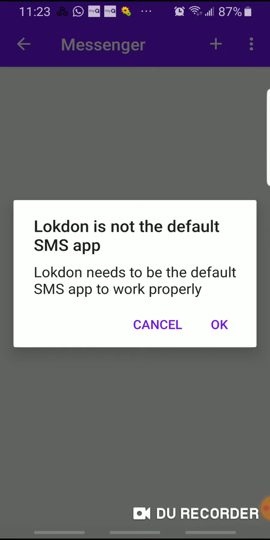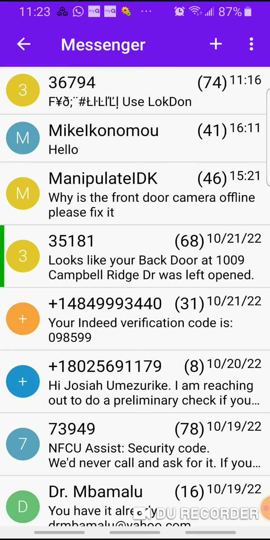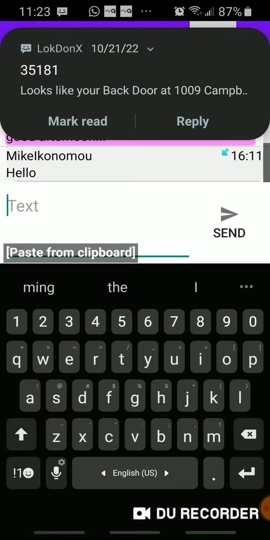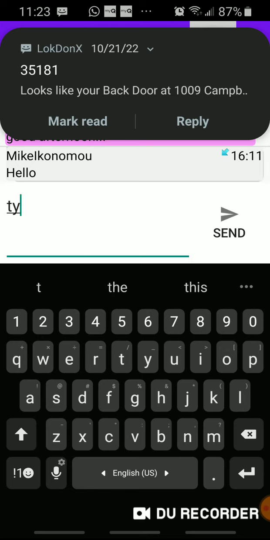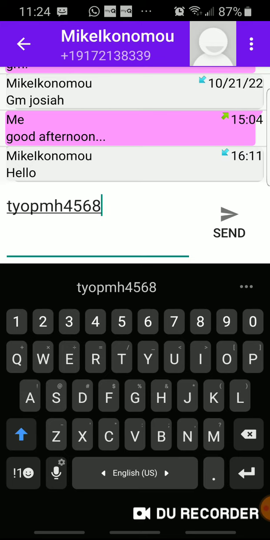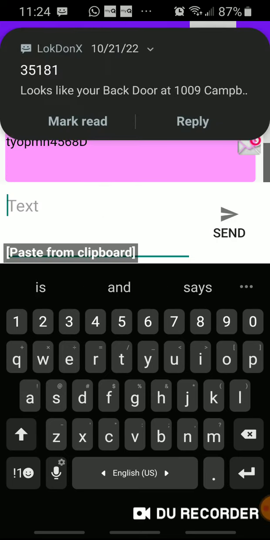Lockdown is not the default SMS app, and it's going to need to be the default SMS app to work properly. If I want to use it, I can say okay, and it is working for me. Now, say I decide to send a message to my friend, and I send a password, 1 2 3 4 5 7 8 9 10. That's the password that I sent to him, and I push send, assuming that's the password from the meeting that I set up.